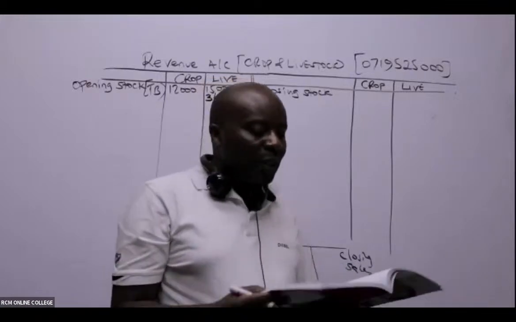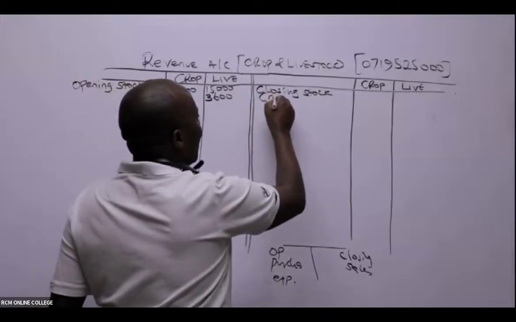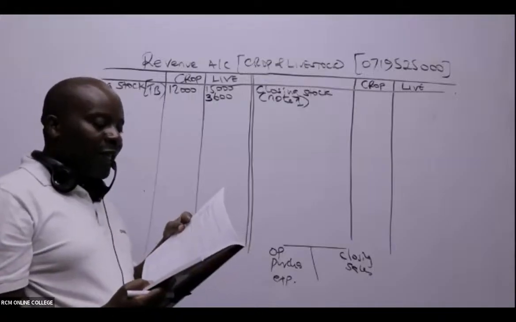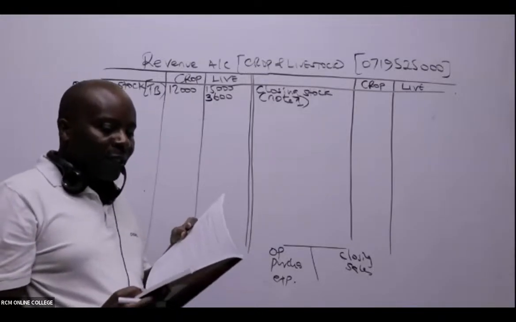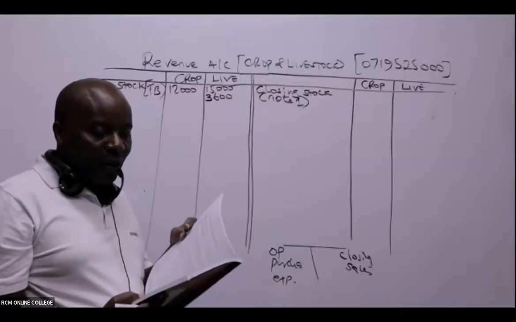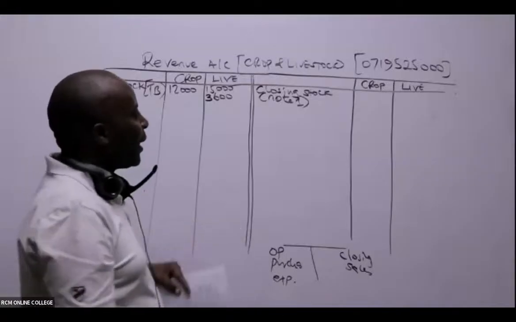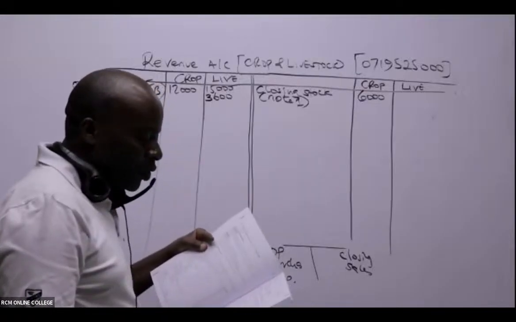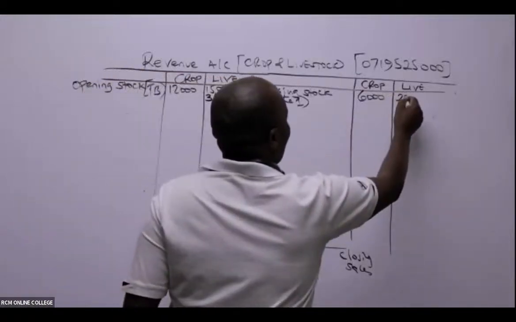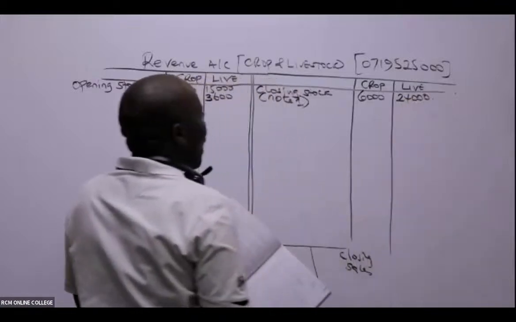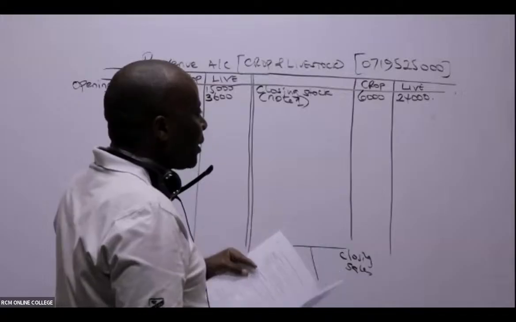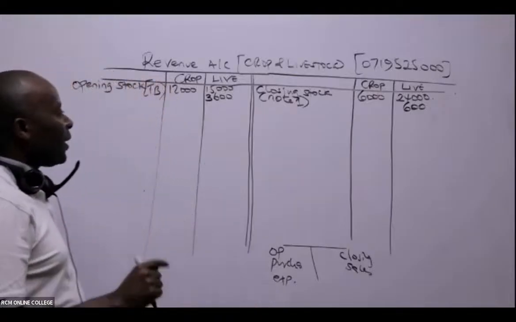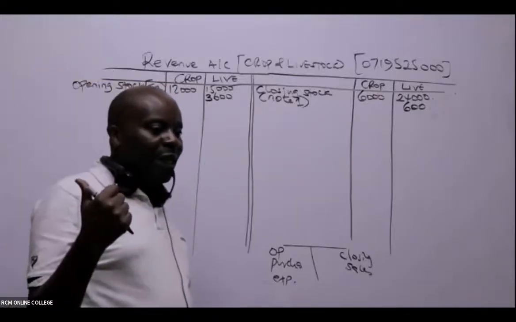If you look at note number 1, what have they told us in note 1? Inventories as at 31st March 2012, that is at the end of the year, were valued as follows for crops. And then for livestock, I can see 24,000. And for livestock still, we have livestock feeds of 600. Can you kindly confirm that all of us have been able to put in the stocks?